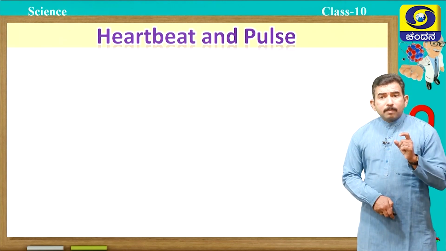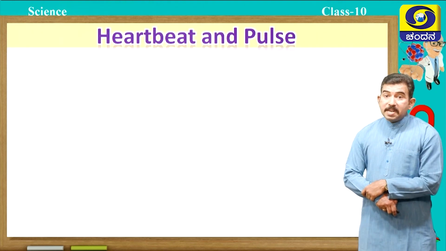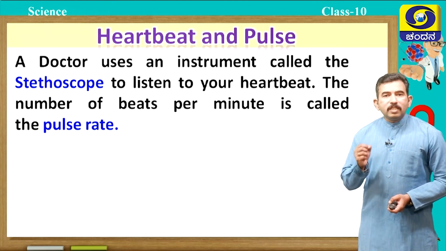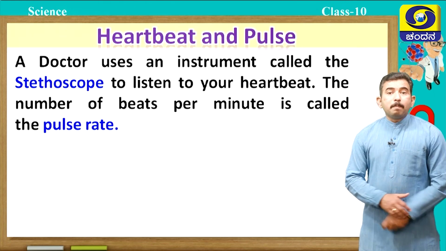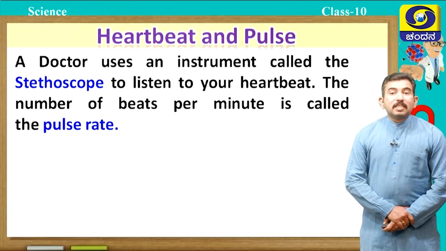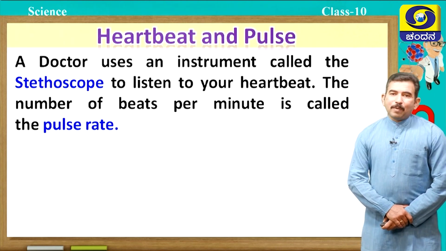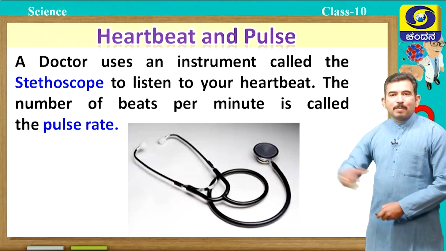Can you tell me which instrument doctors use to measure this heartbeat? A doctor uses an instrument called a stethoscope to listen to your heartbeat. The number of beats per minute is called pulse rate. So, pulse rate is also 70 to 72 times per minute. You are all familiar with this instrument, right, students?